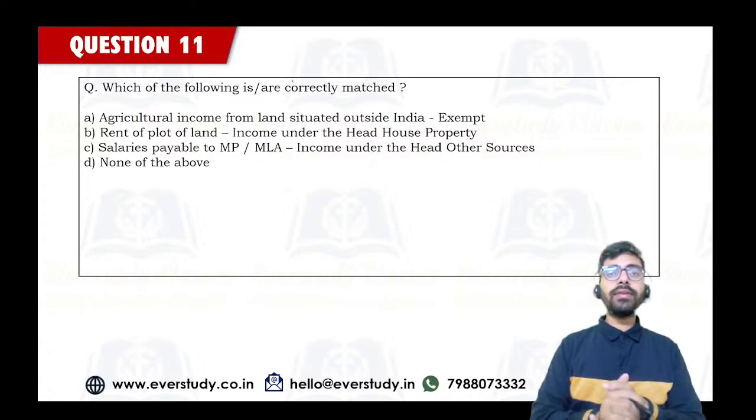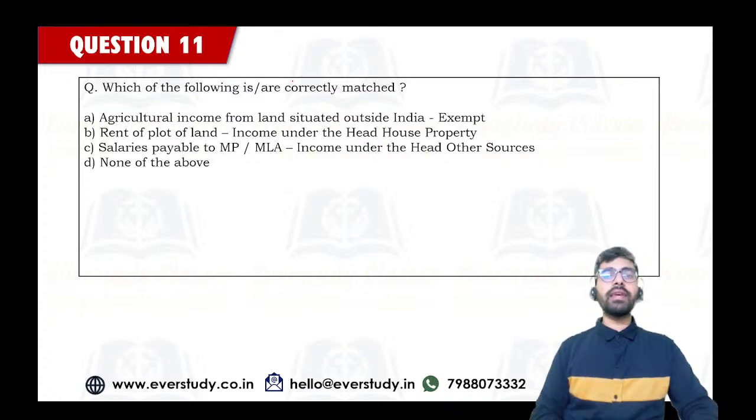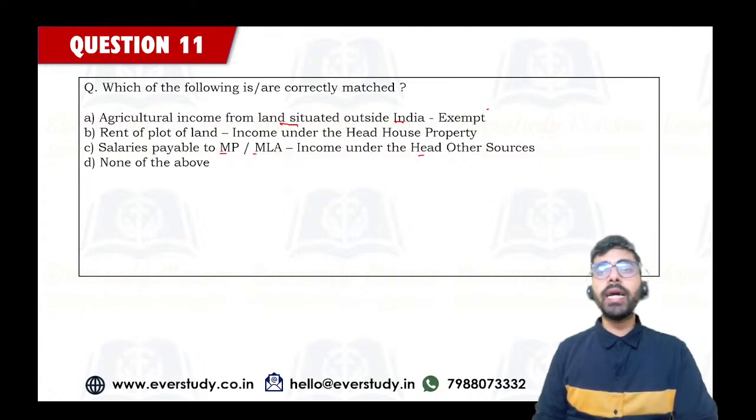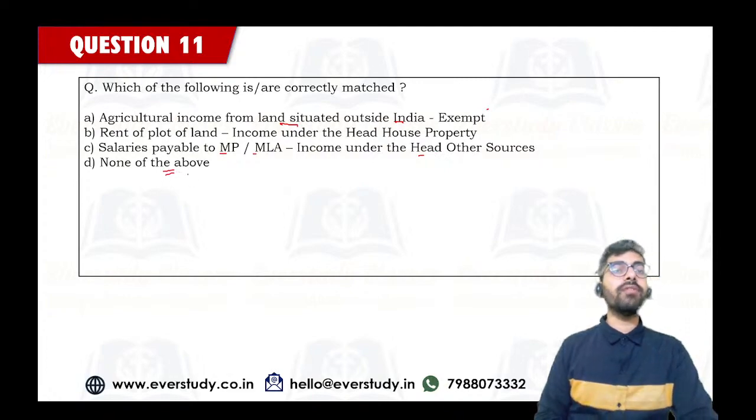Which of the following is correctly matched? Agriculture income from land situated outside India, rent of plot of land. First one was matched with exempt. Second one, rent of plot of land, income under the head house property. Salary payable to MP, MLA, income under the head other sources, or none of the above is correctly matched.